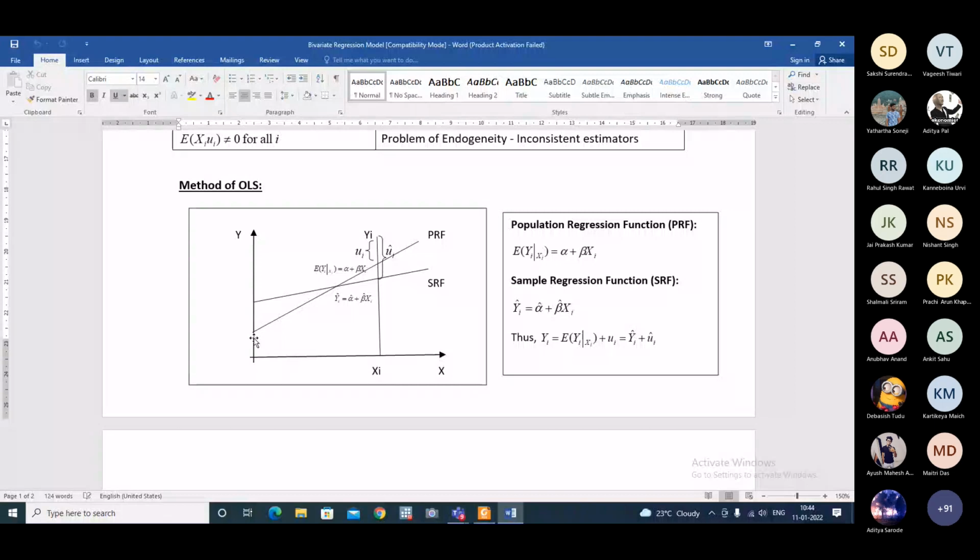And that is actually the basic mechanism behind the method of OLS, ordinary least squares. See the term least squares. Squares means what? U hat I square. So we are minimizing summation of u hat I square in this method of OLS.